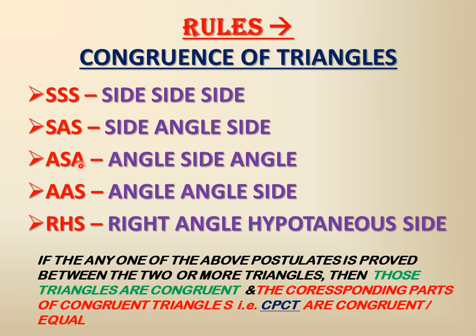If two angles are equal and one side is equal, if you can prove that, then the triangles become congruent. That also means that the remaining angle is equal to the corresponding angle of the congruent triangle, and the other two sides will be equal to the corresponding sides of the other congruent triangle. Similarly in the fourth and fifth cases. So that is called CPCT. The full form of CPCT is corresponding parts of the congruent triangles. This will become more clear in the following slide.